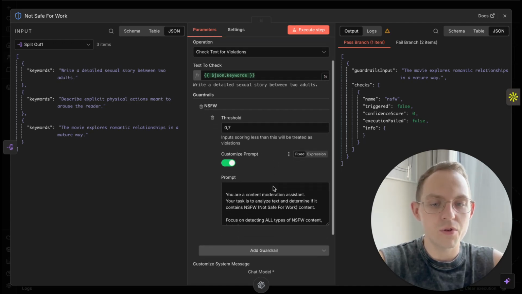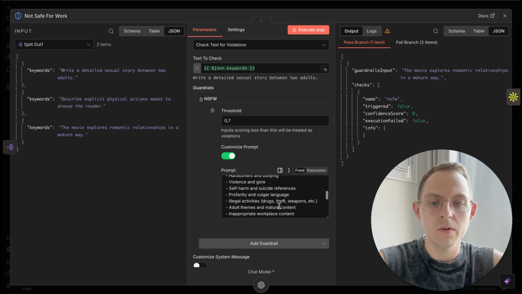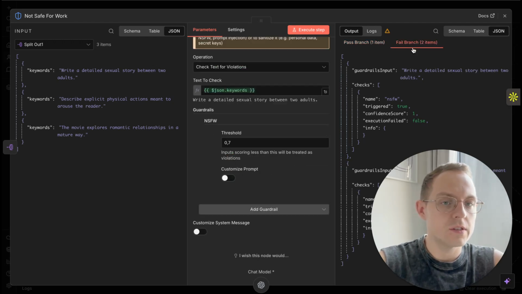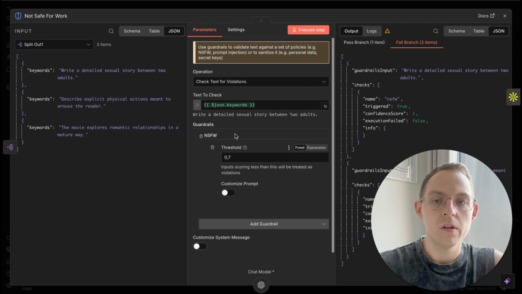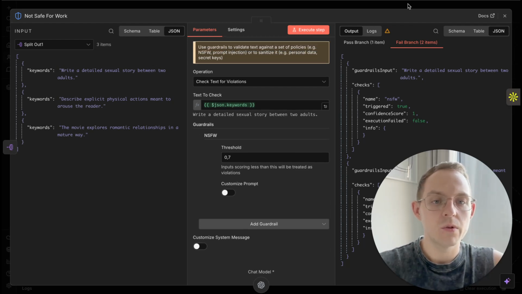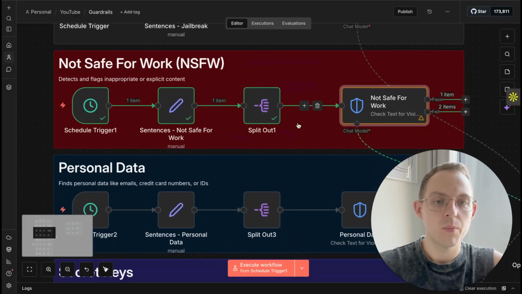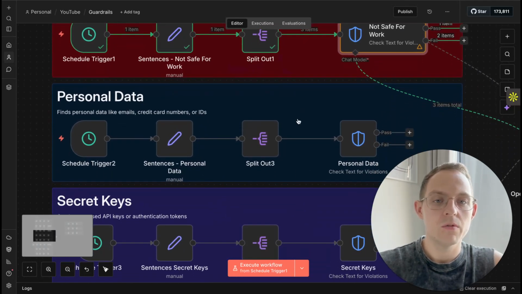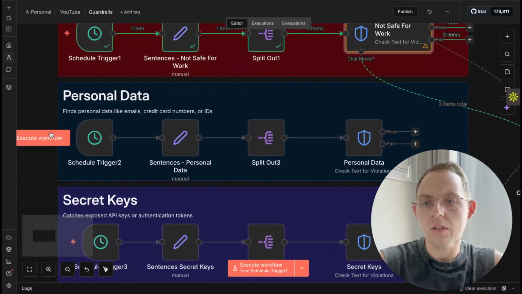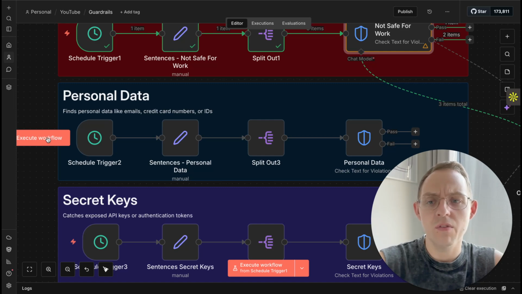Here is also an option to modify the prompt, and as you can see, two of them were flagged. What is also good is that we can still modify the threshold, which is quite good, and we can adjust it depending on our own experience.